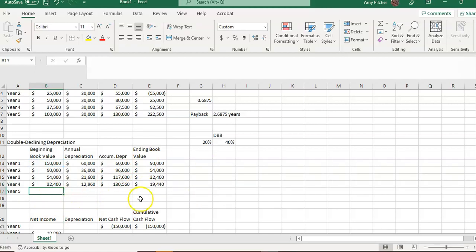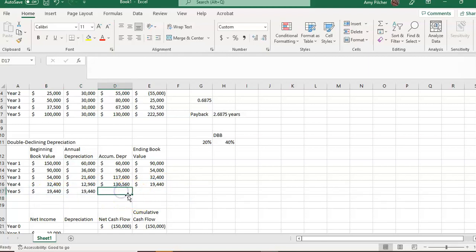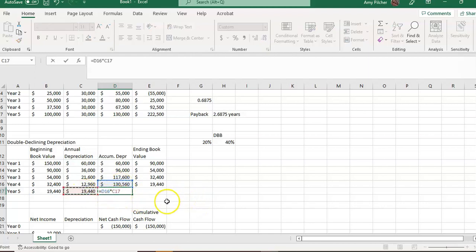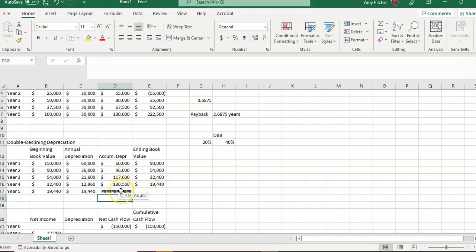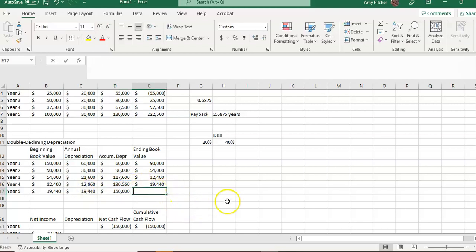And then in year 5, in the last year, you actually don't take the percentage because you're just going to finish off what is left. So our accumulated now should be 150,000, and we have 0 left.